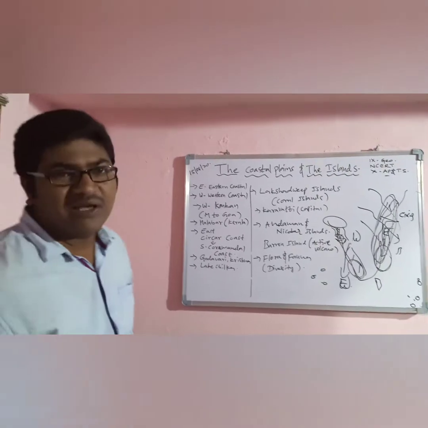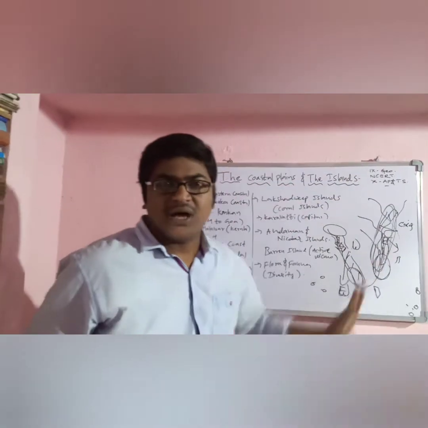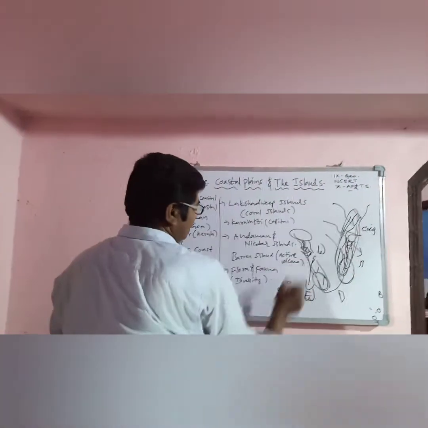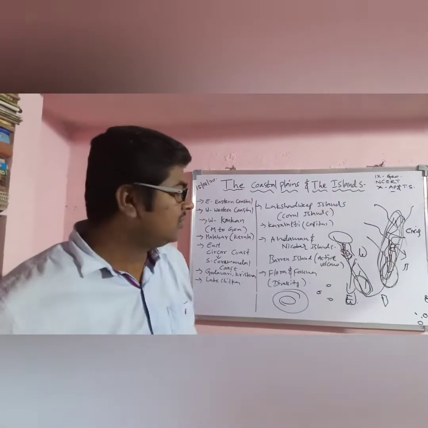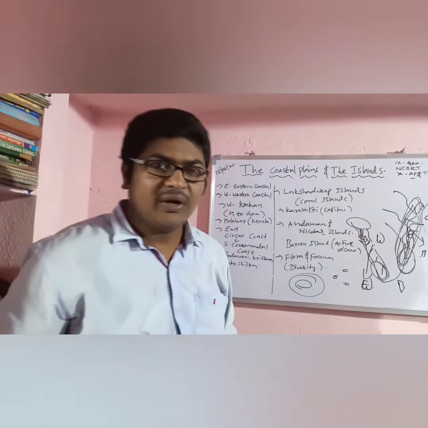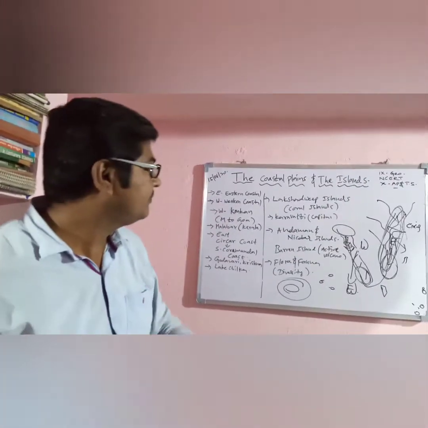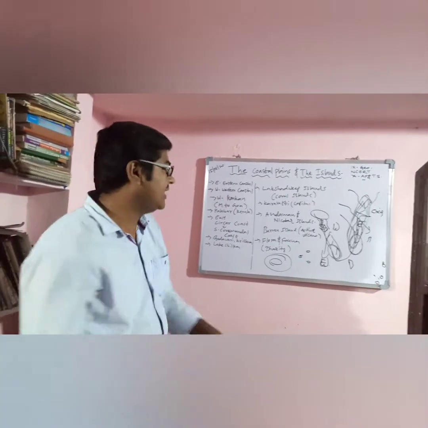That was about the eastern and western coastal plains. Coming to islands, our last topic. What is an island? One part of land covered on all sides by water. We have mainly two island groups: the Lakshadweep Islands and the Andaman and Nicobar Islands. First, we have to know about the Lakshadweep Islands.